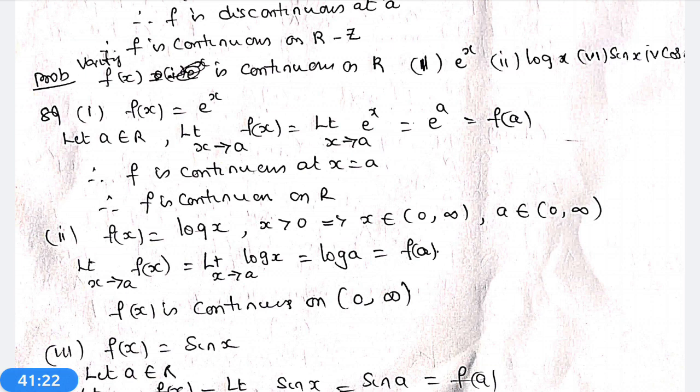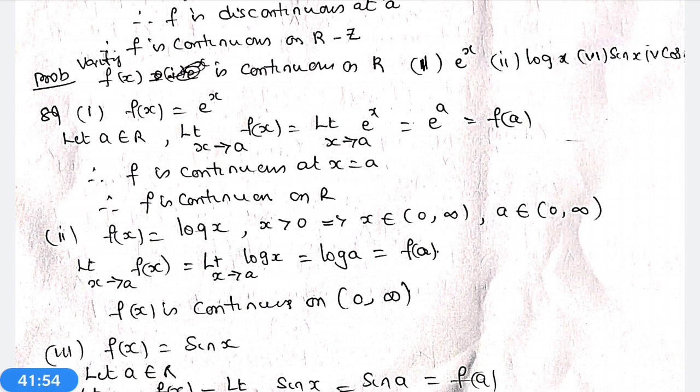Now log x. f(x) = log x. But log x exists for x greater than 0. Therefore, x belongs to the open interval (0, infinity). Let a belong to (0, infinity). The limit as x tends to a of f(x) is the limit of log x, which is log A. Log A is nothing but f(a). Therefore, the limit as x tends to a of f(x) is equal to f(a). Therefore, f(x) is continuous on the open interval (0, infinity).